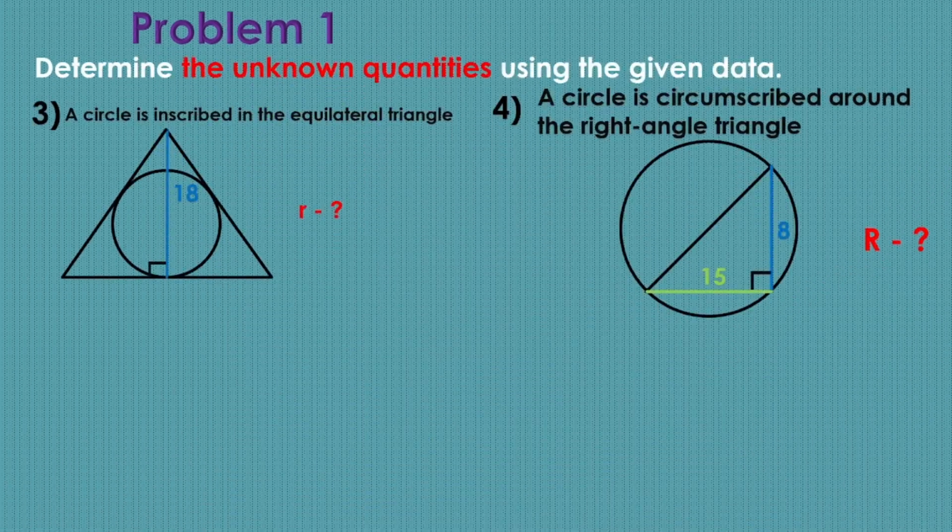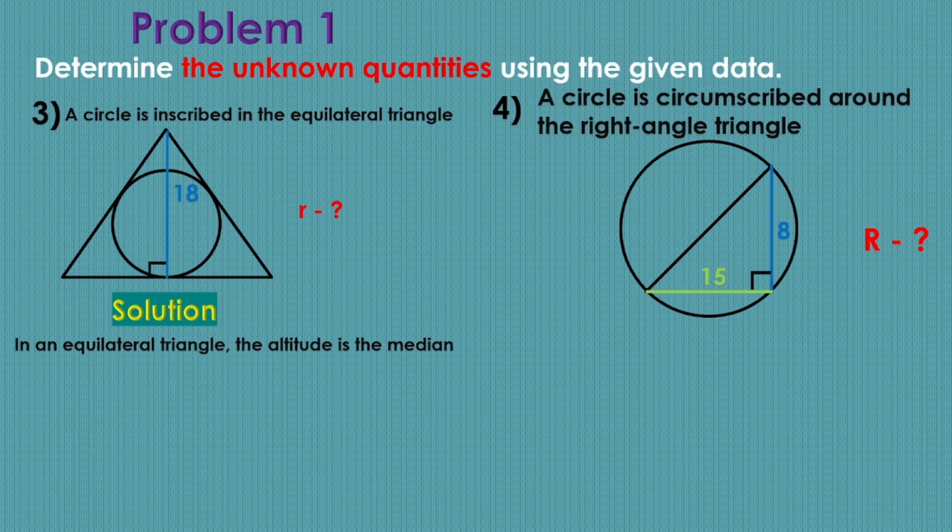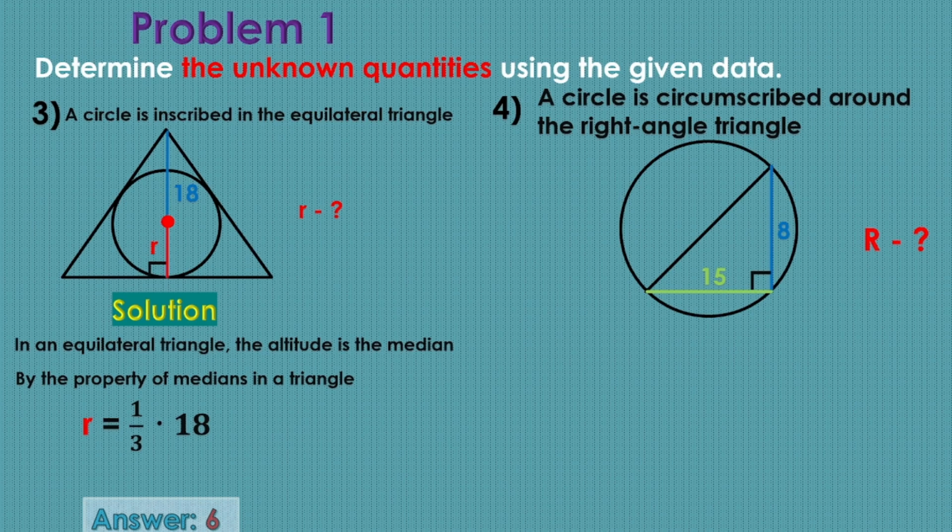Figure number 3. We see that the circle is inscribed in the equilateral triangle, and we know that in an equilateral triangle, the height is both a median and a bisector. So by the property of the medians of a triangle, they are divided in the ratio 2:1 when they intersect, starting from the vertex of the triangle. Therefore, r equals 1/3 times 18. This will be equal to 6. The answer is 6.